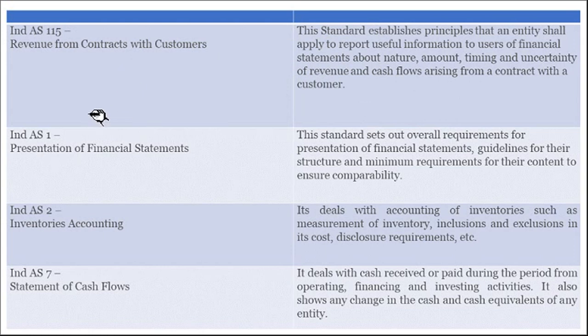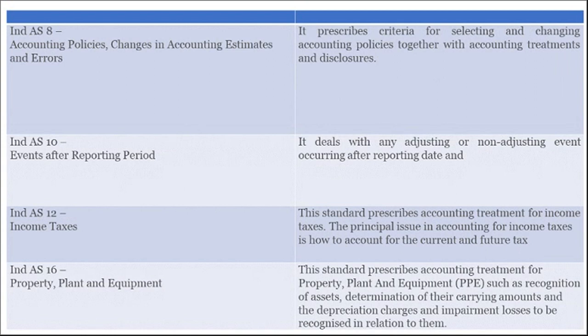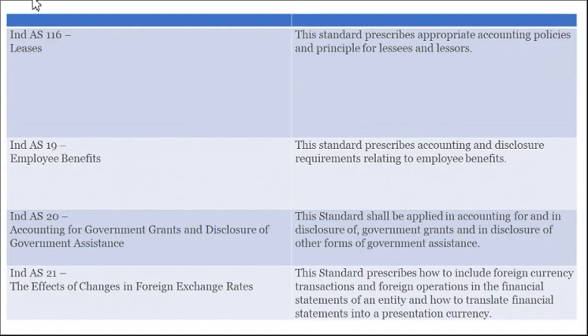Then there is one more, 116. Let us see. Indian Accounting Standard 116 deals with the leases. This standard prescribes appropriate accounting policies and principles for leases, lessees and lessors. So in the case of lease, how to prepare the financial statements in the books of lessee and lessor, that is explained by 116 leases.